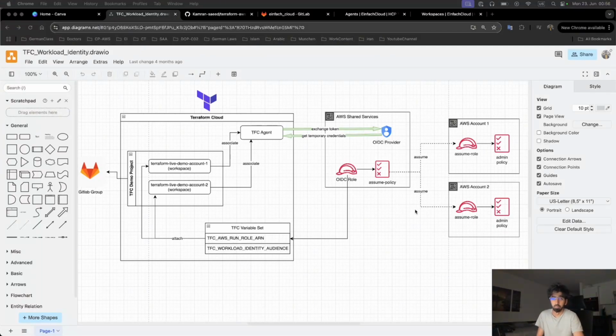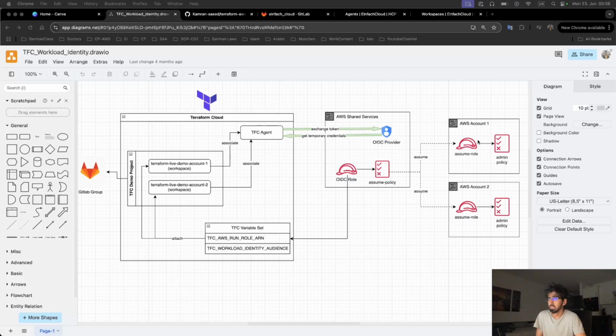This is the architecture which we are working on. In the last video, we covered almost every piece of this architecture. We deployed the GitLab group, the GitLab repository, and also the workspaces. Now what we are going to do is put our code in the GitLab repository, which will trigger these workspaces, and these workspaces will deploy our code into the actual AWS accounts.